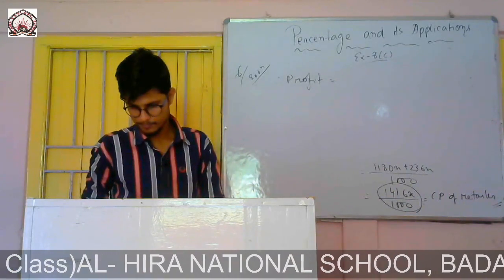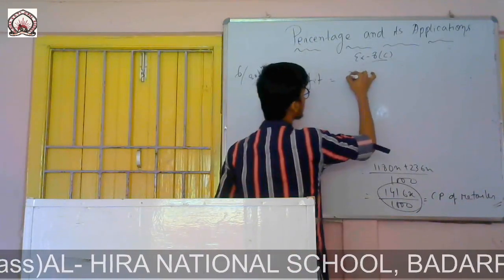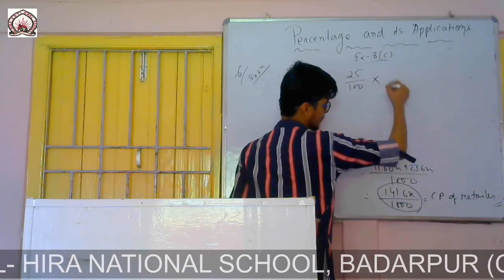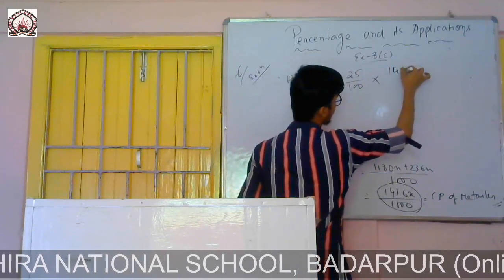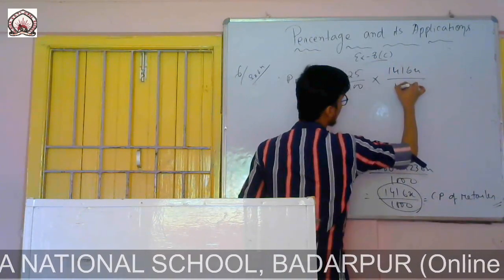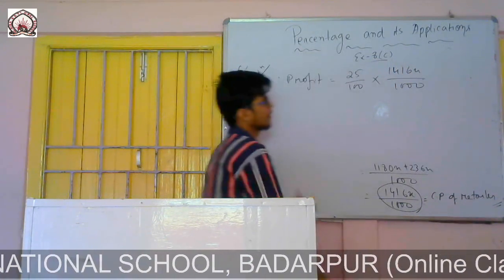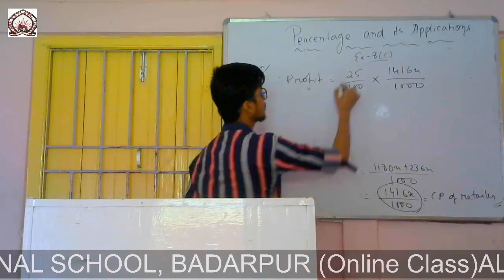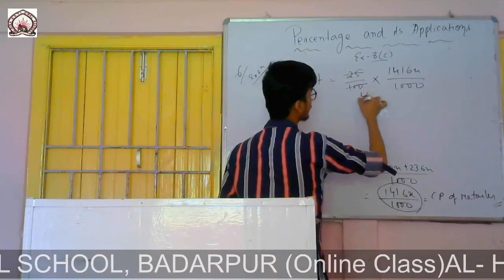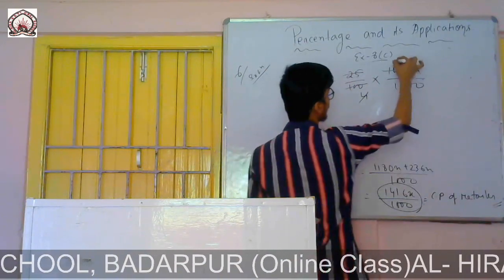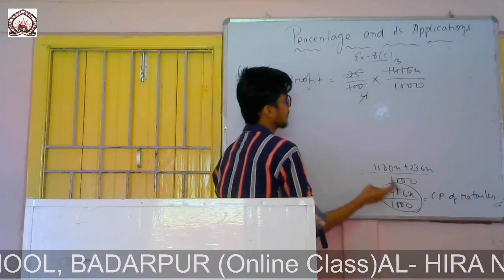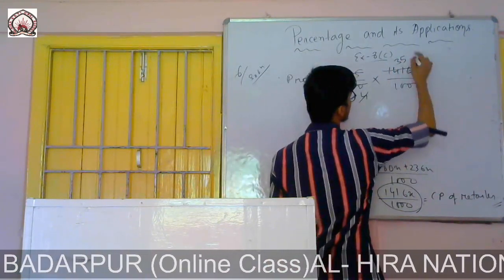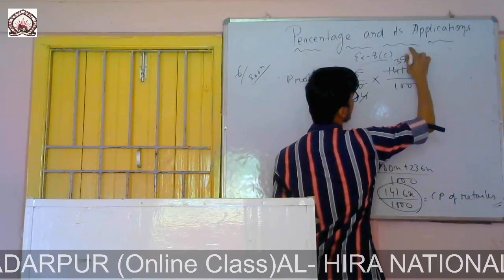So the retailer will gain 25%. That means I am directly writing profit equals 25 by 100 into 1416x by 1000. 25 4s are 100, we can cancel this. 4 3s are 12, 13, 14, 21, 4 5s are 20, left 16, 4 4s are 16.